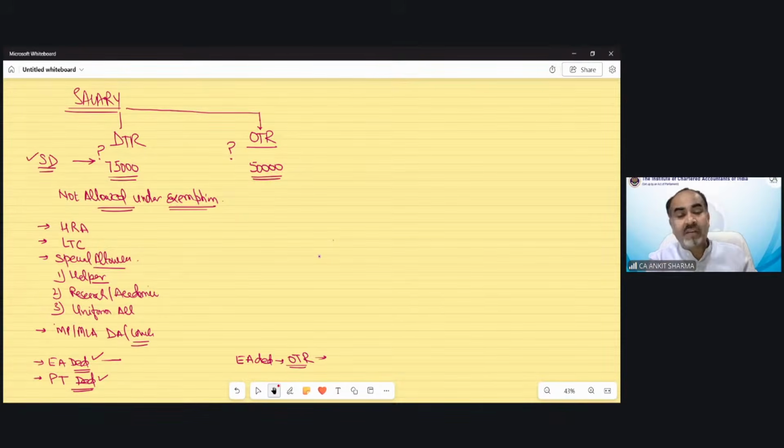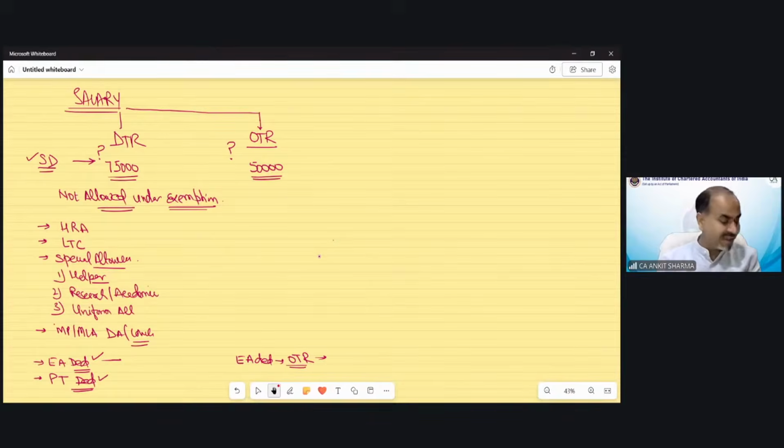Only a government employee can claim the benefit of the entertainment allowance deduction, and that too only under the optional tax regime. So suppose a question under the default tax regime has a government employee who is given entertainment allowance. Your mind may say it is a government employee, so the deduction of entertainment allowance should be available. But remember, you cannot claim this deduction under the default tax regime.